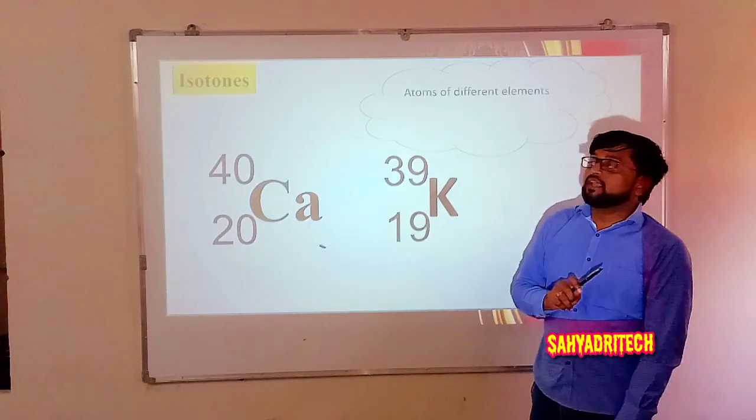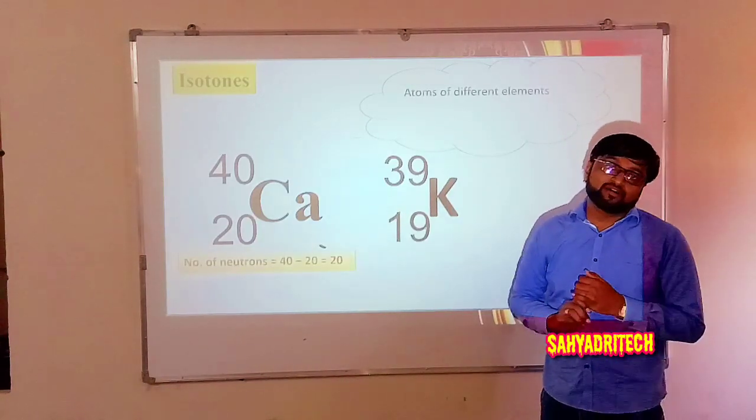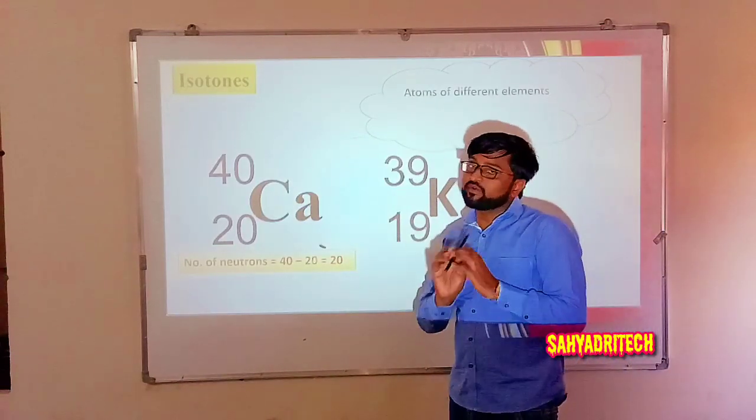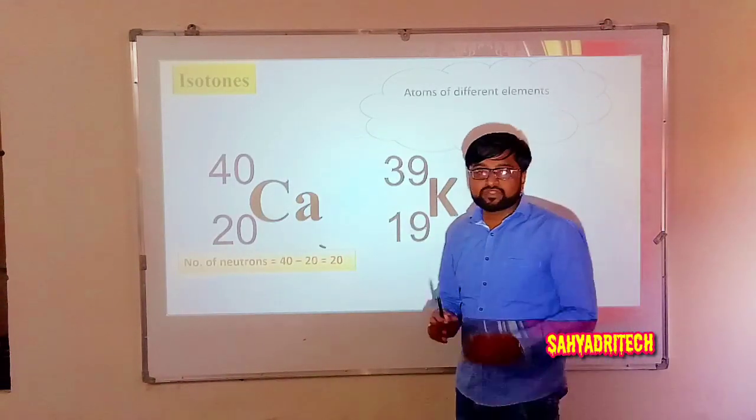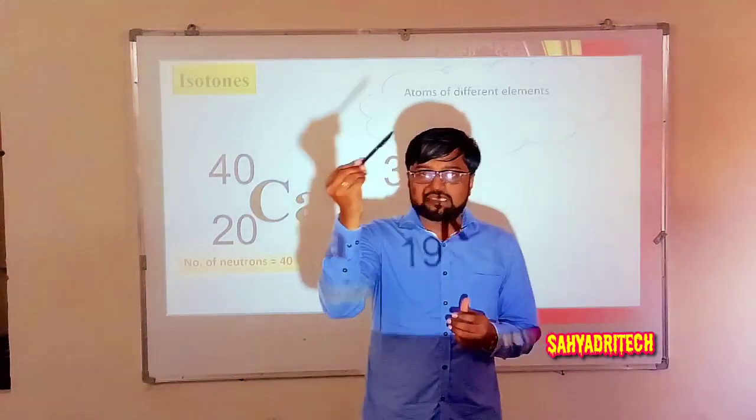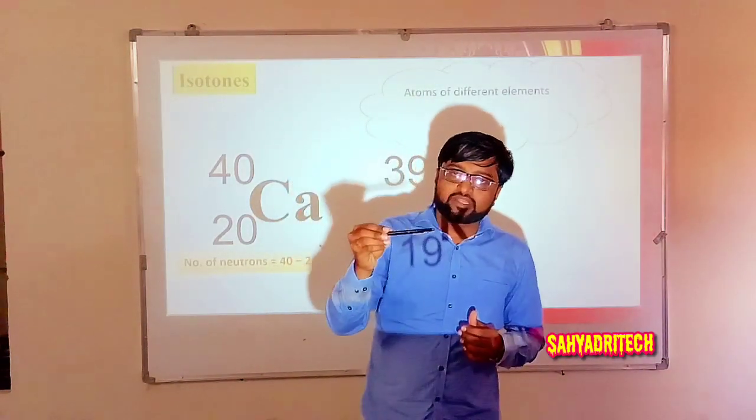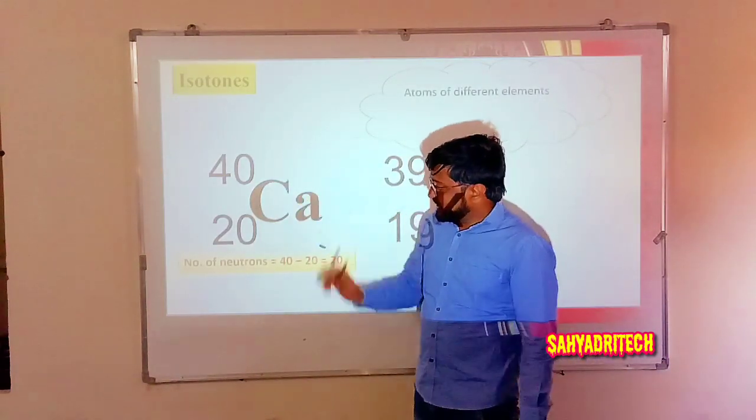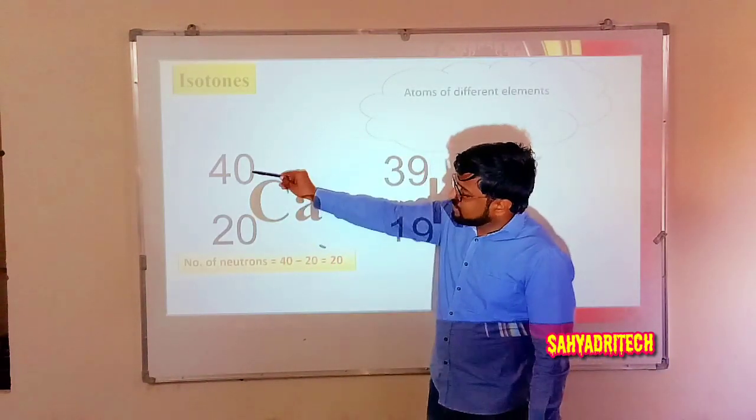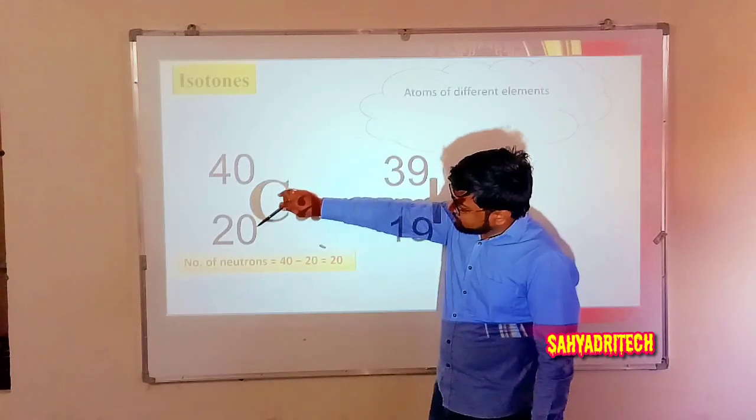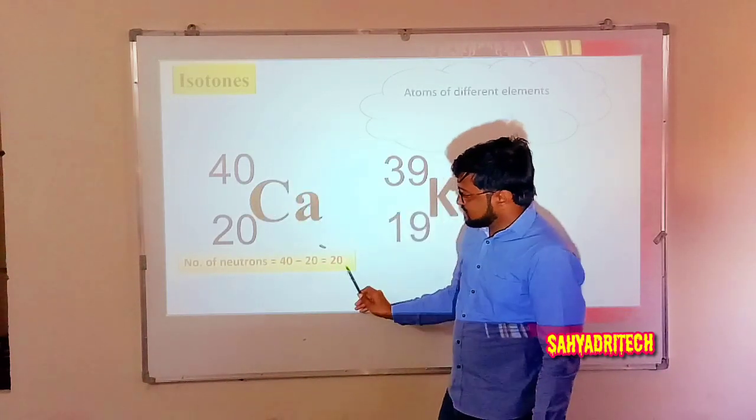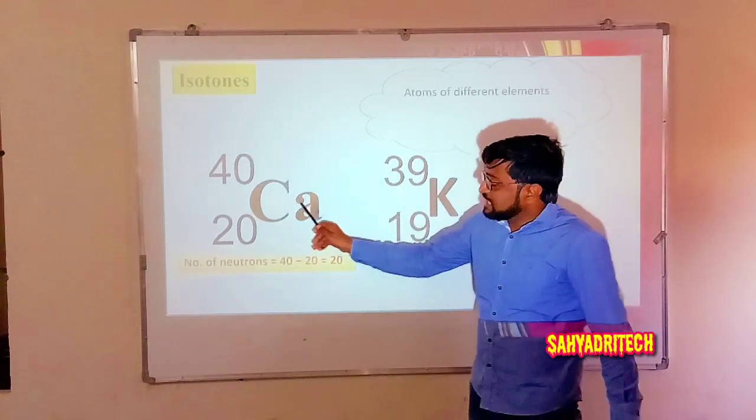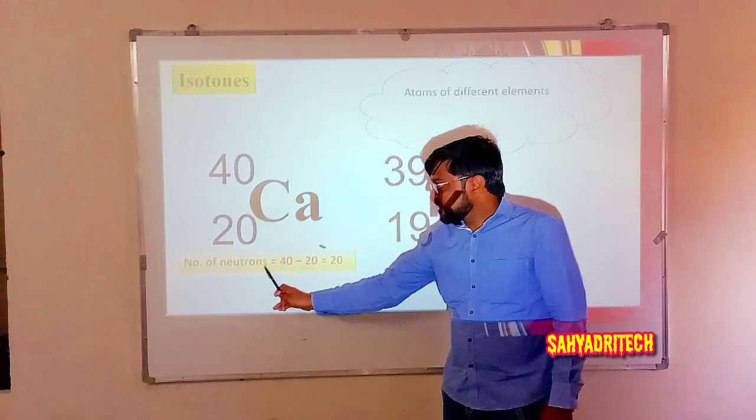But when you calculate the number of neutrons, what are we analyzing? We are analyzing the number of neutrons. We already know the formula: mass number minus atomic number gives the number of neutrons. Here for calcium 40, the mass number is 40 and the atomic number is 20, so 40 minus 20, the answer is 20. So calcium 40 contains how many neutrons?